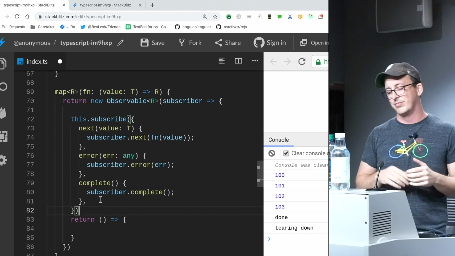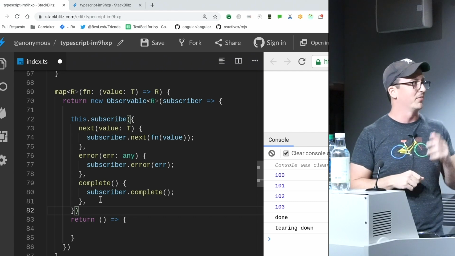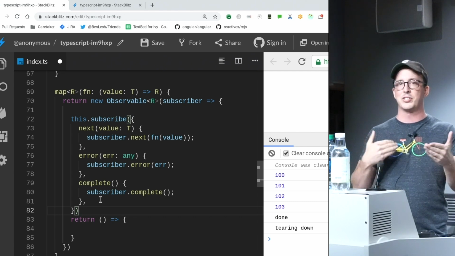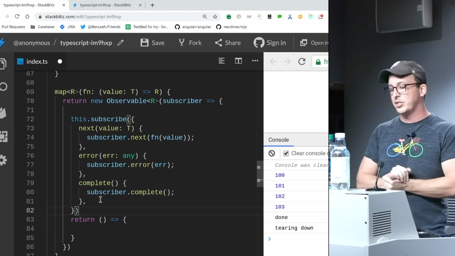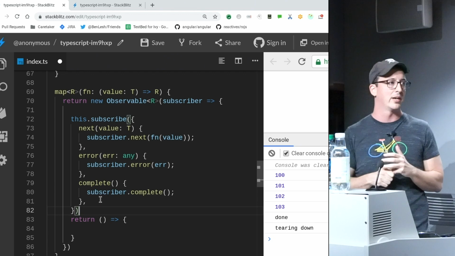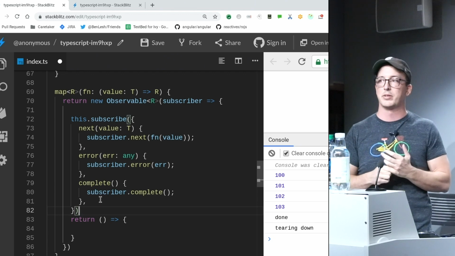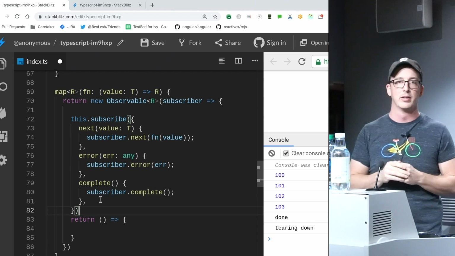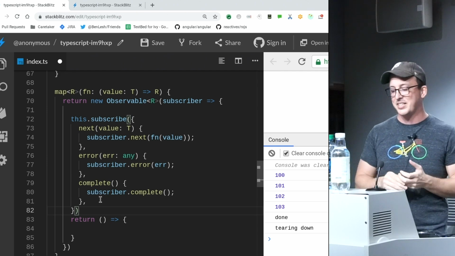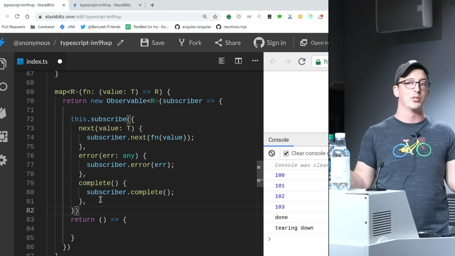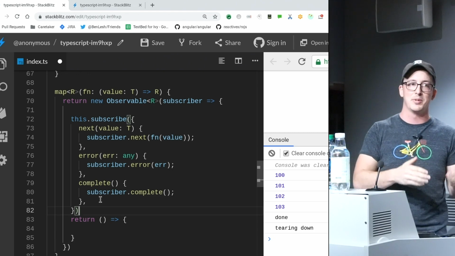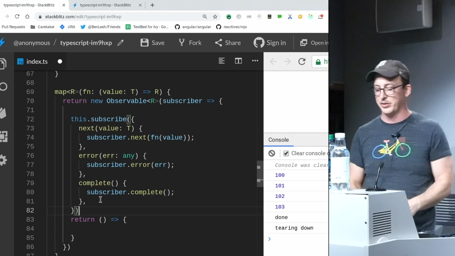There are other various problems around dot chaining. It's not as easy to break apart into various sections of things. And the other thing is you can't tree shake away something that's been added to a prototype, at least to my knowledge, unless bundlers have improved that since then. So if you have 60 plus operators and you're only using 2 of them, too bad. Or you've added one with the other mechanism and you stopped using it, you're still adding it to your bundle.